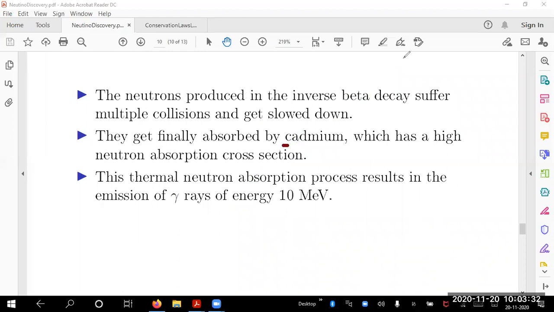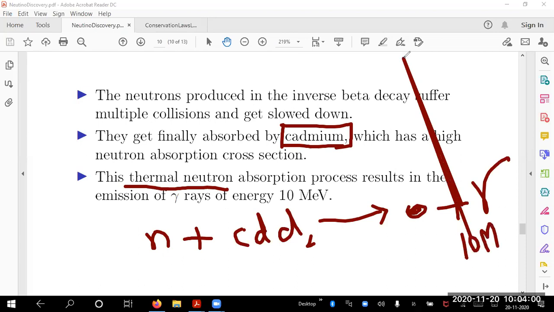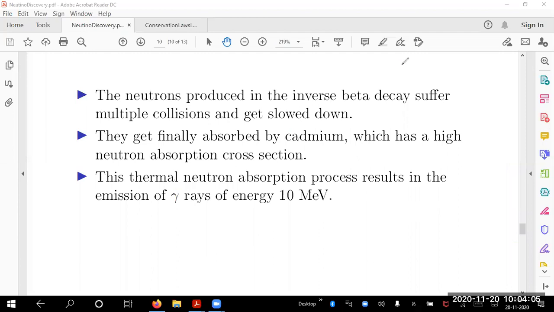How? Because cadmium is a good absorber of neutrons. We know it experimentally. So I take cadmium solution which absorbs neutrons. But how long does it take? The thermal neutrons are there. These thermal neutrons are finally eaten by the cadmium solution, which emits something. Suppose I have neutrons and I have a cadmium chloride solution, water. That gives you finally some things plus a photon of 10 MeV. So I only have to look for what is produced as a gamma ray here. I get a gamma ray of energy 10 MeV.